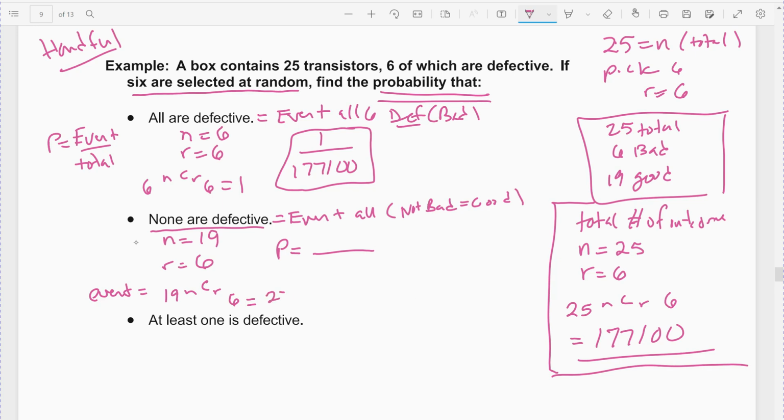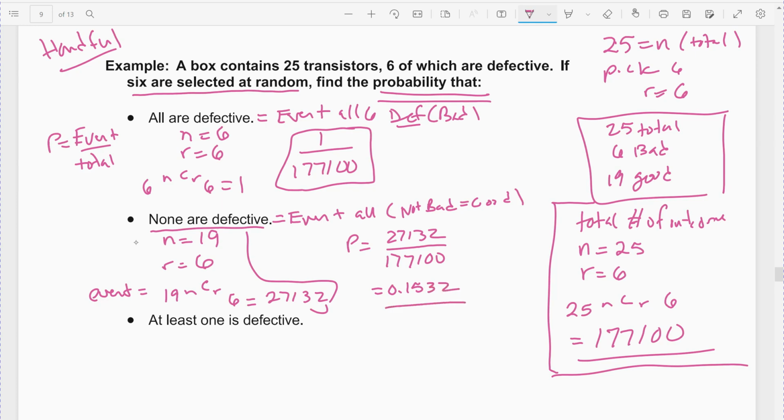There are 27132 chances in my event. So the probability is 27132 out of 177100, which I'm just going to write as the decimal: 0.1532. So there's a 15% chance. Still not a great chance, but it is a higher chance to pick all good ones versus all bad ones, because you have more good ones. You have 19 good ones to choose from versus 6 bad ones.